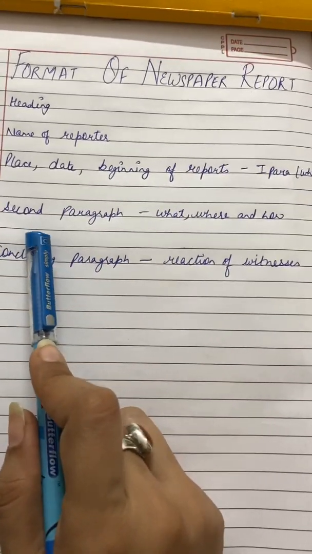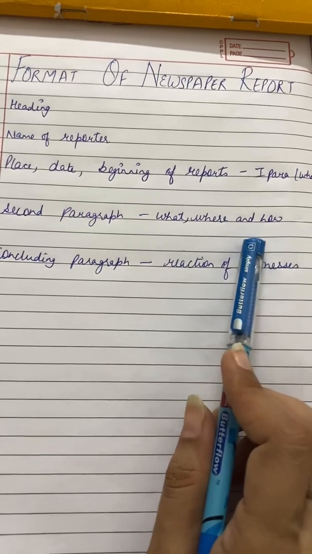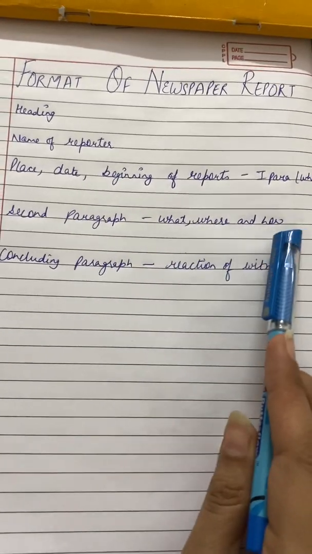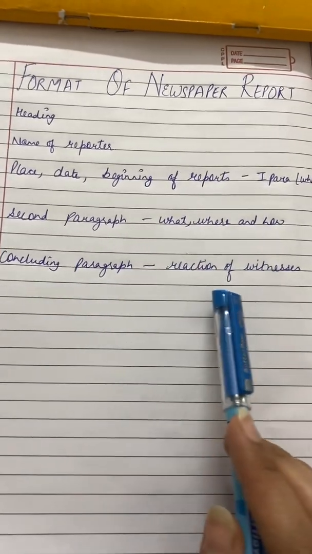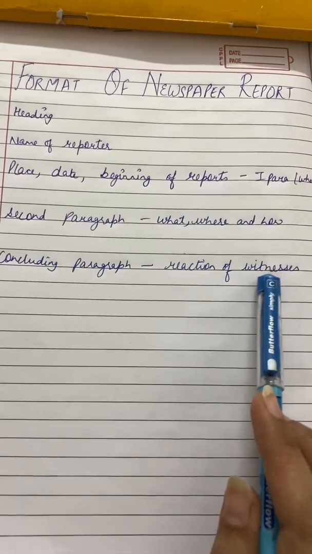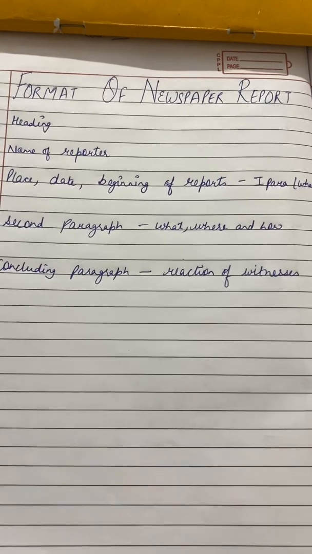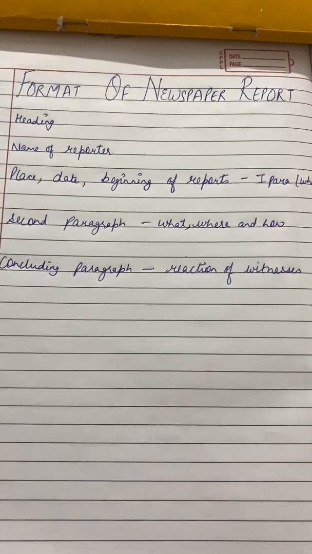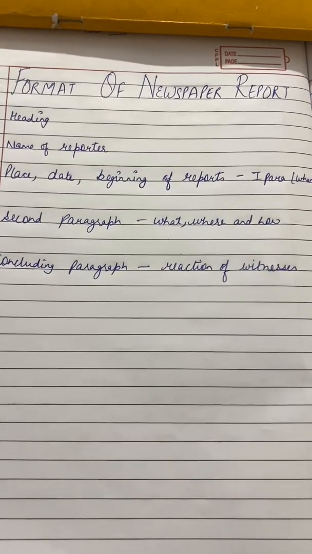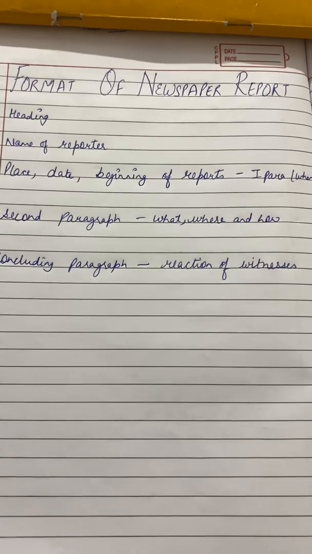Next is the second paragraph, that is what, where, and how. Okay, what happened, where it happened, and how it happened. Then the concluding paragraph, always you have to write the reaction of the witnesses. That can be in direct speech also, the dialogues that they have said, or it may be reported speech also. That means it can be an indirect one also.